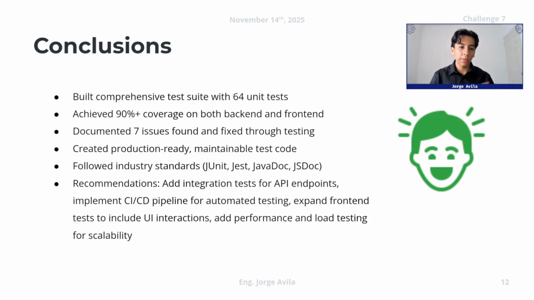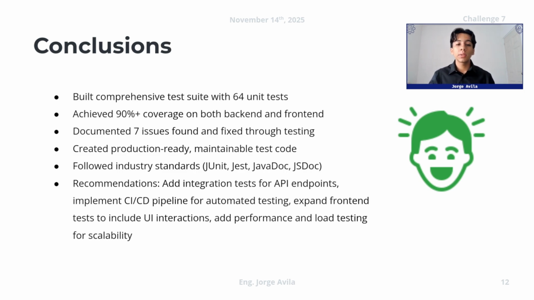And the conclusion of the challenge: I built a comprehensive test suite with 64 unit tests. I achieved more than 90% coverage on both backend and frontend testing. I documented 7 issues that I found in the code, and I fixed them through testing. I created production ready, maintainable test code. I followed industry standards, JUnit, Jest, Javadoc, JSDoc, and the recommendations that I got for the challenge.